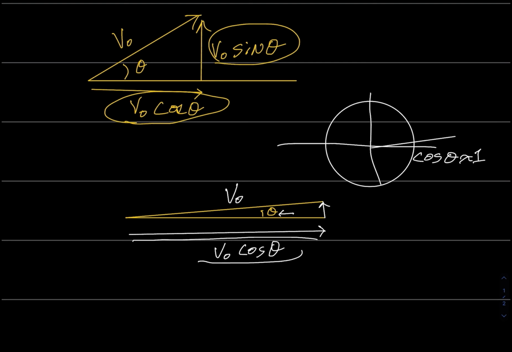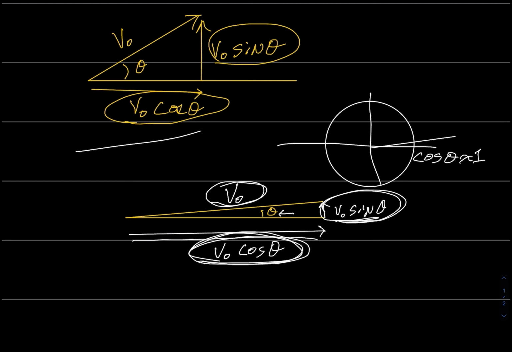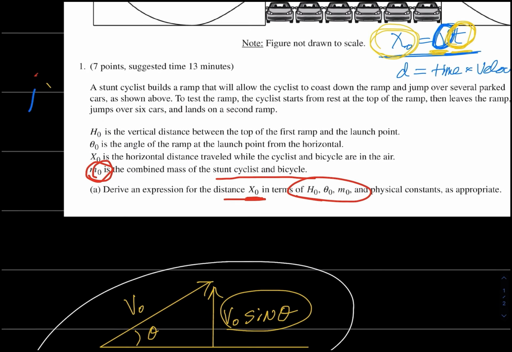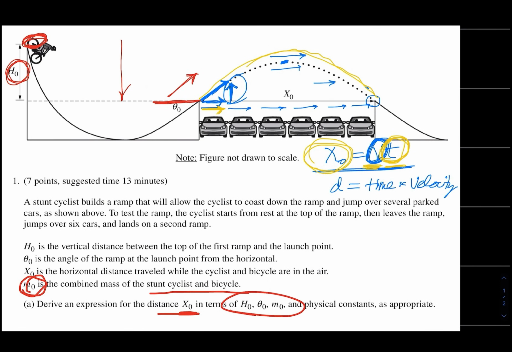So v sub naught cosine theta is going to be just about v sub naught, and we know that if this is v sub naught sine theta, that's going to be super tiny. So picturing a tiny angle helps me be secure that I know which one is the cosine and which one is the sine. So this is correct. All right, so we know now that the horizontal component is v sub naught cosine theta, and the distance he's going to travel, x sub naught, is going to be that horizontal component times the amount of time that he was in the air. And we are yet to figure that out.